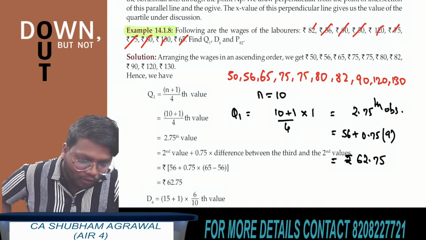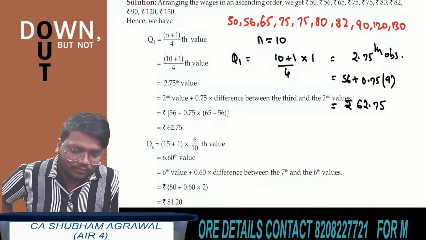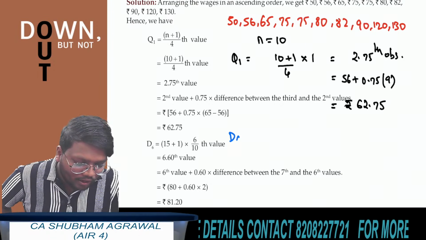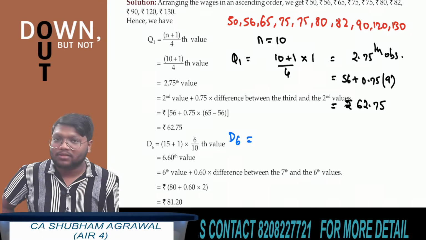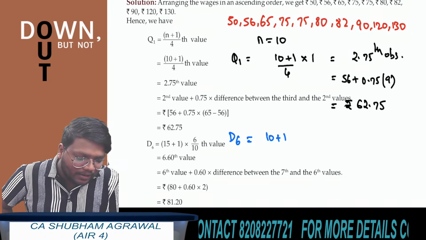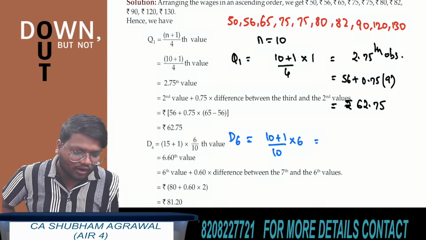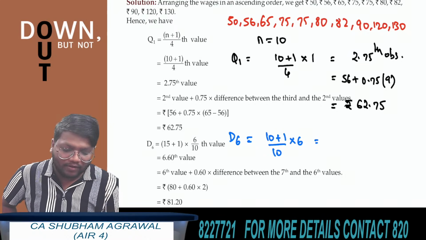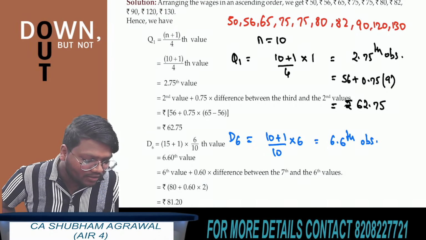Now quickly find the sixth decile. All of you, quickly find the sixth decile. What is the formula to find the pth decile? (n plus 1) upon 10 multiplied by p. Put the value of n as 10. So (10 plus 1) upon 10 multiplied by p, and here we put p as 6. 10 plus 1 is 11. 11 upon 10 is 1.1. 1.1 multiplied by 6 is 6.6. Find the value of the 6.6th observation.